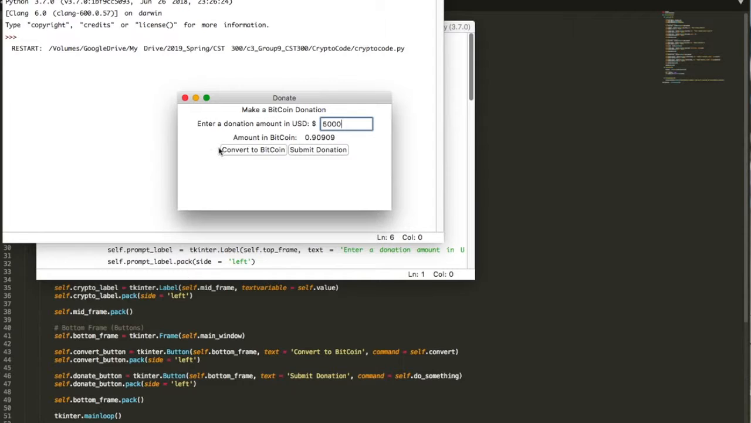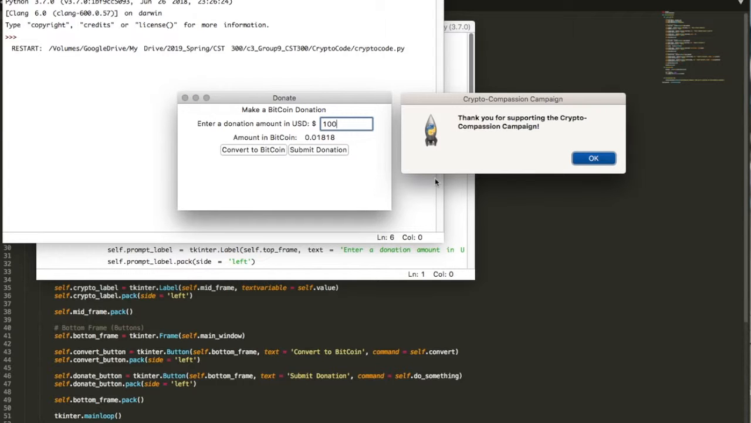As the program is running, you'll see from the examples that I am putting in different dollar amounts in USD that will equate to the amount of Bitcoin that the donor donates. Once the donor has submitted their donation, they can click the Submit Donation button, and they will be prompted by a pop-up window thanking them for supporting the Crypto Compassion campaign.